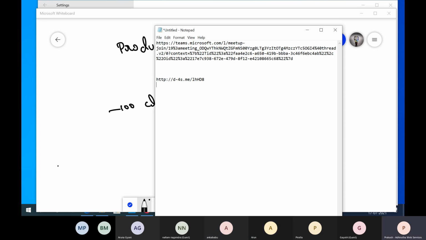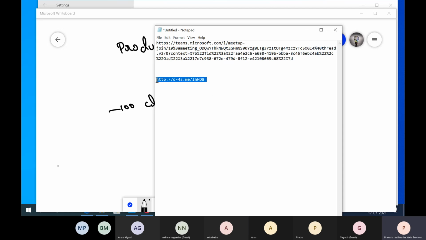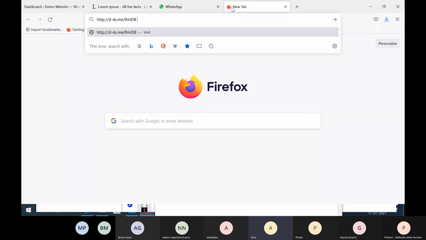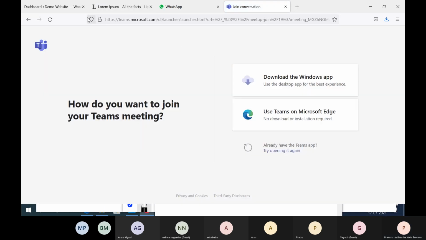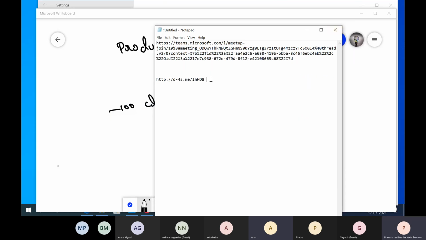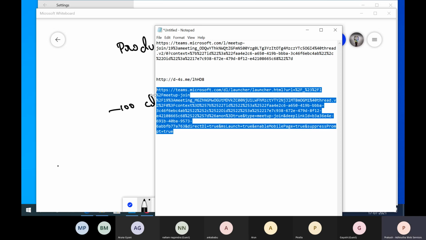So whenever it is, normally if I have to send you the link, I have to send you this much bigger link. But what I'm doing is shortening that same link here. If you copy this link and go to your browser and click on it, it actually opens that lengthy URL. See, this opens, and this is bigger than the actual instant meeting link. This much is a bigger link I would have to send to people.